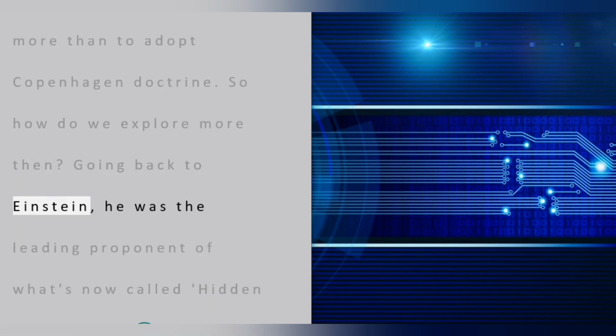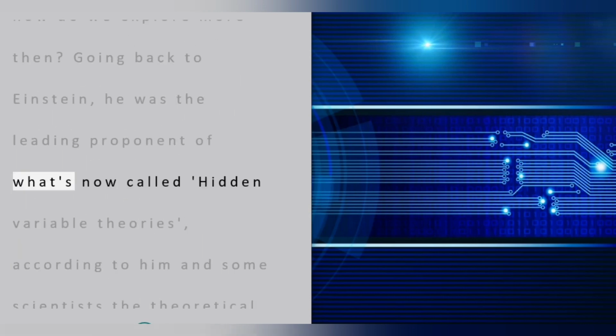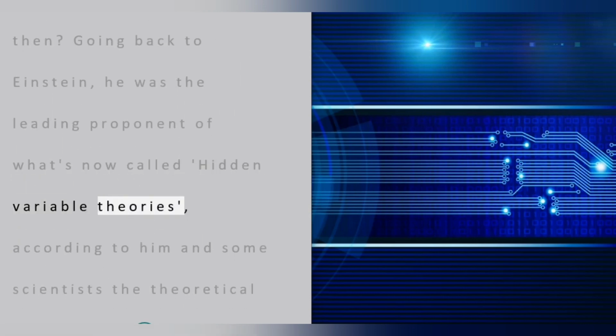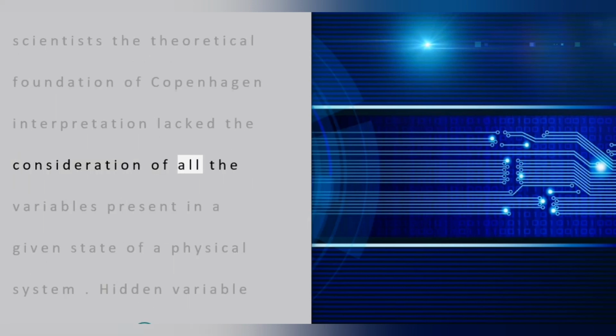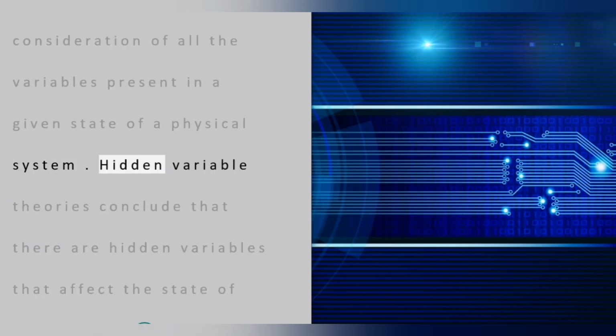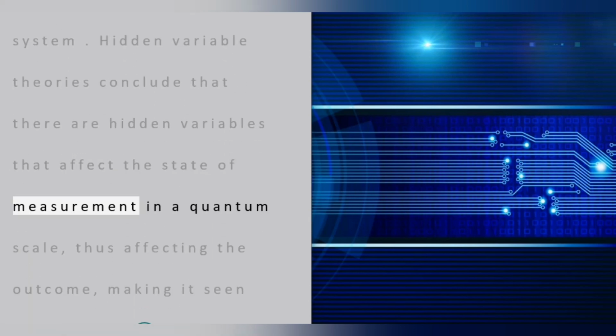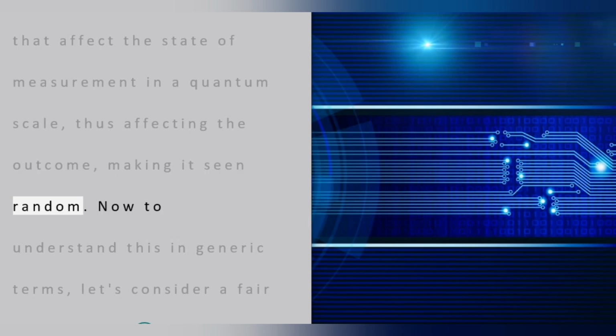Going back to Einstein, he was the leading proponent of what's now called hidden variable theories. According to him and some scientists, the theoretical foundation of the Copenhagen interpretation lacked the consideration of all the variables present in a given state of a physical system. Hidden variable theories conclude that there are hidden variables that affect the state of measurement on a quantum scale, thus affecting the outcome, making it seem random.